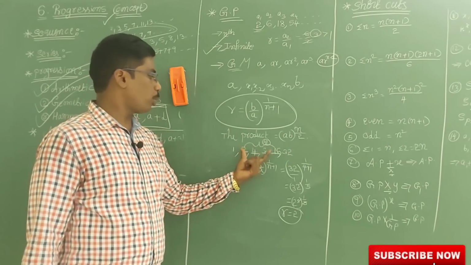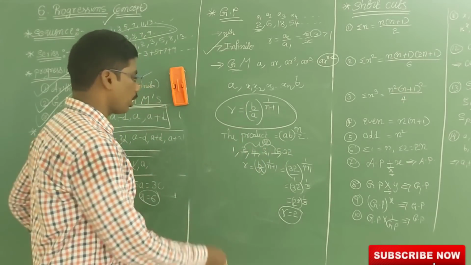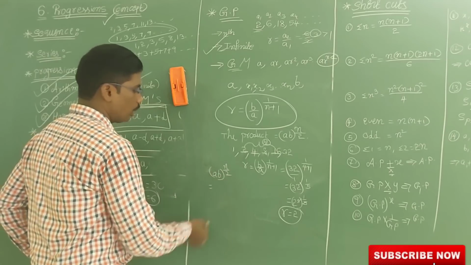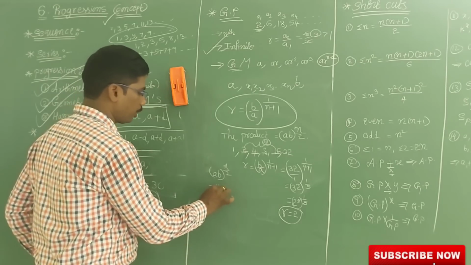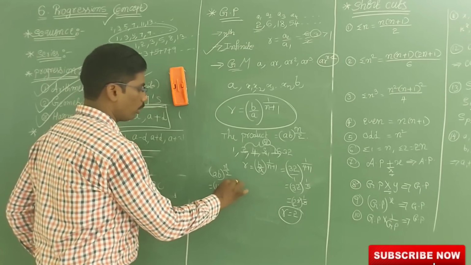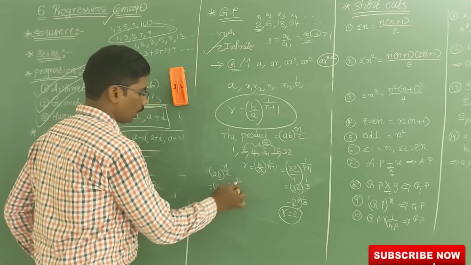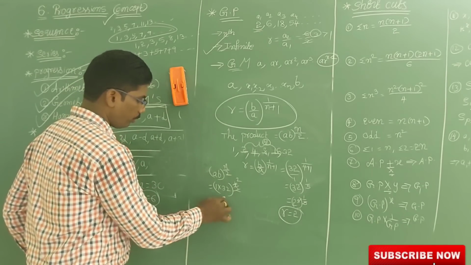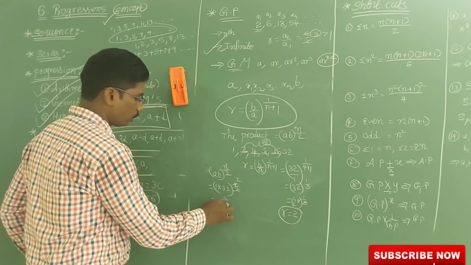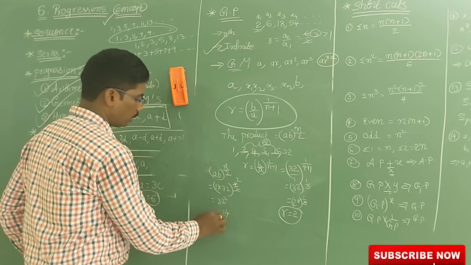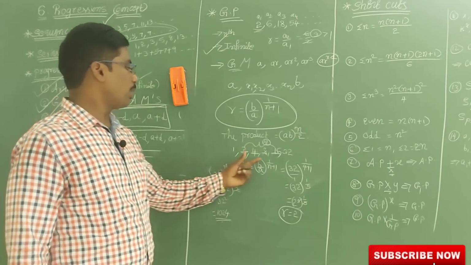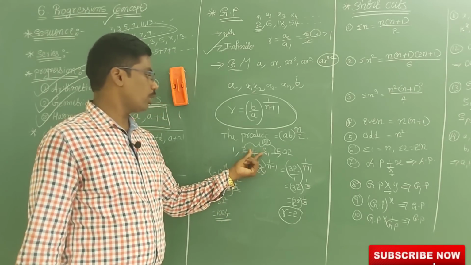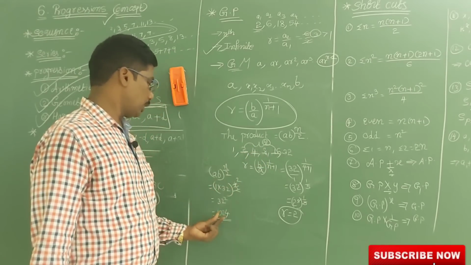Now the product of these means, what is the formula? (AB) all to the power of n by 2. So here A means 1, B means 32, all to the power of n means 4 by 2. So 32 square, that is 1024. So if you multiply these 4 terms, you will get 1024. See, 2 4s are 8, 8 8s are 64, 64 16s are 1024.